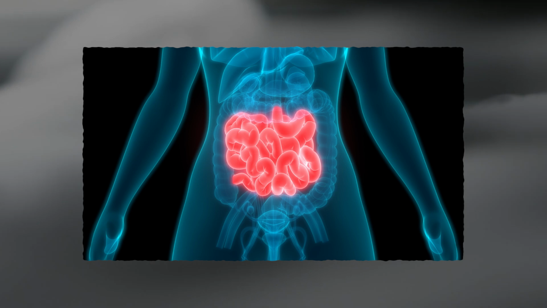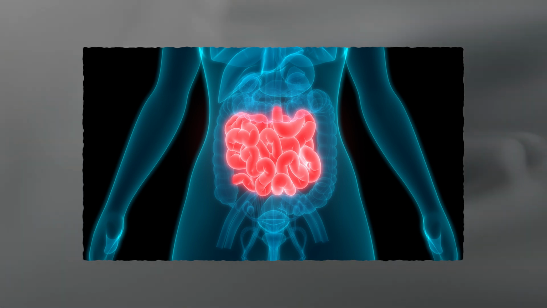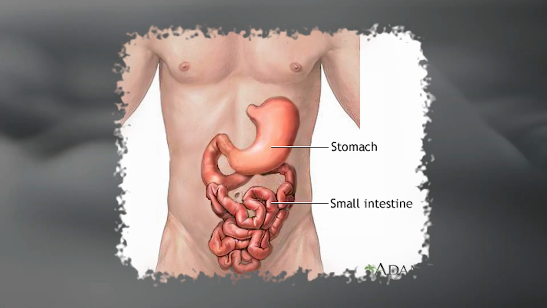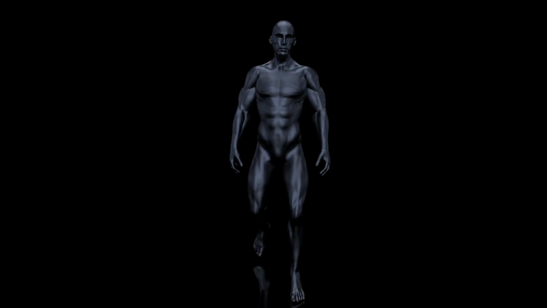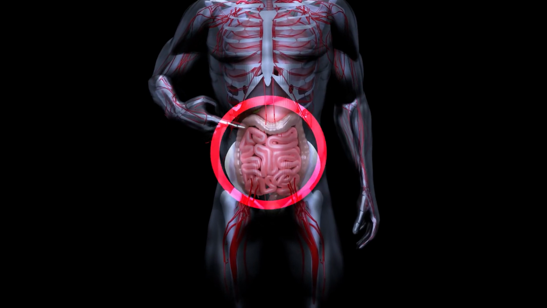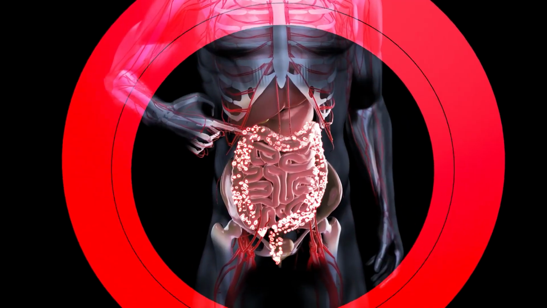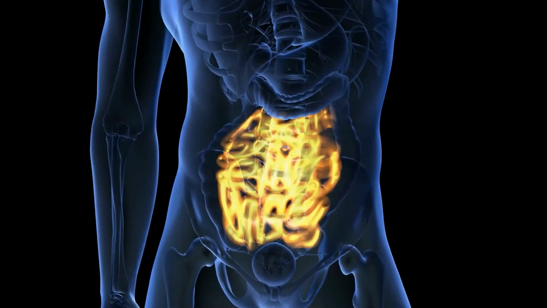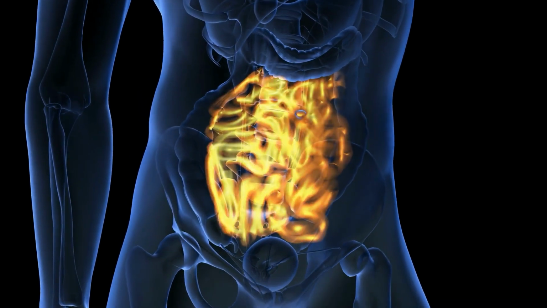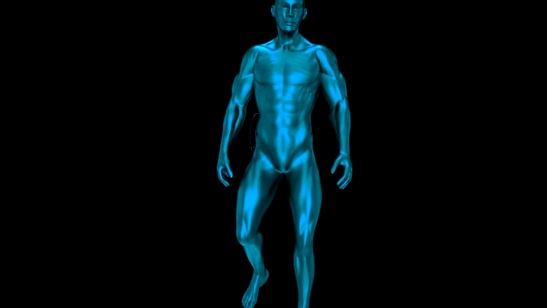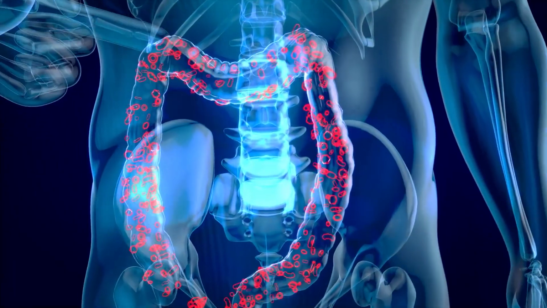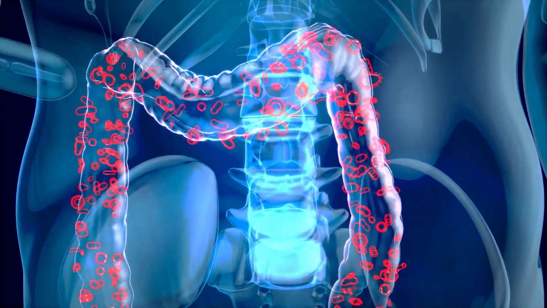Furthermore, there may be alterations in intestinal permeability, or leaky gut syndrome, observed in some cases of celiac disease. This refers to an increased passage of substances from inside the intestine into the bloodstream due to compromised intestinal barrier function. These substances can include harmful bacteria or undigested food particles, which can trigger additional immune responses and exacerbate symptoms.